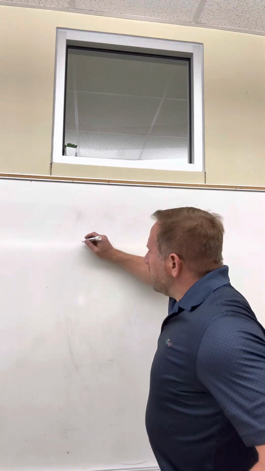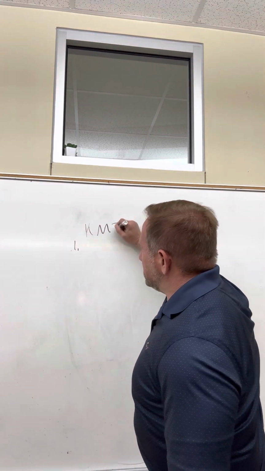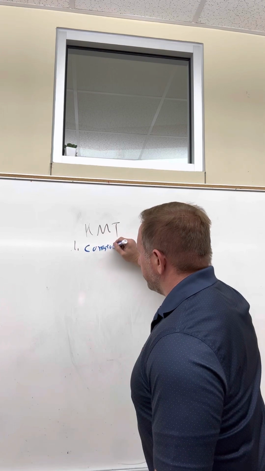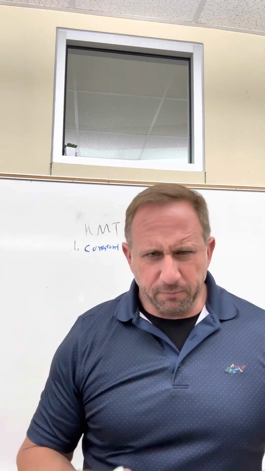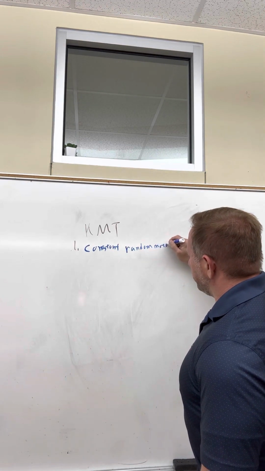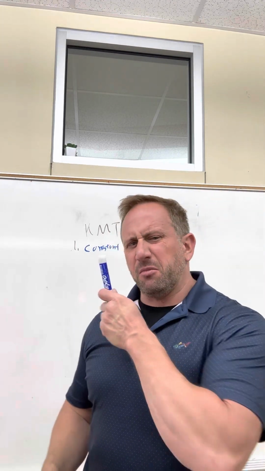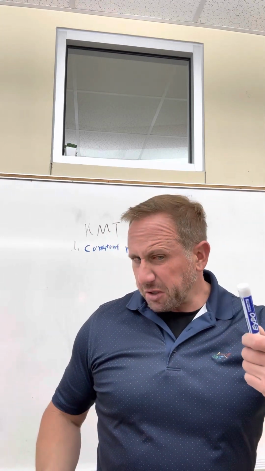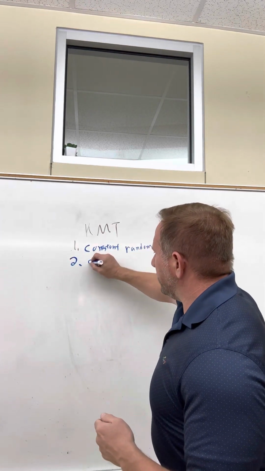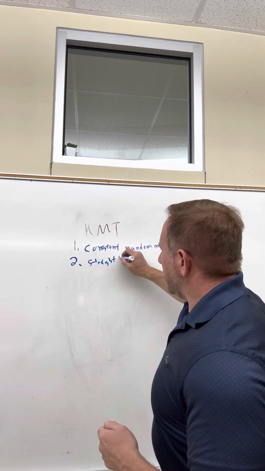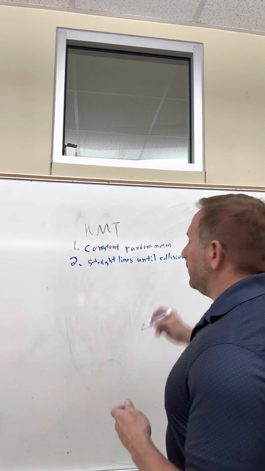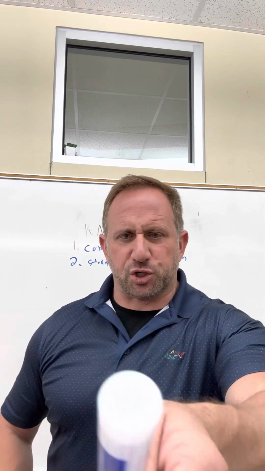So what we're going to say is that in the KMT, gases are moving constantly. They don't ever stop. They're always moving around. And we say that they're in random motion, so they don't have an agenda. This gas is going to be moving, boom, hits and bounces off. It hits another one, boom, it bounces off. We say that they go in straight lines until collision. So we say that gases move, hit, and bounce off.